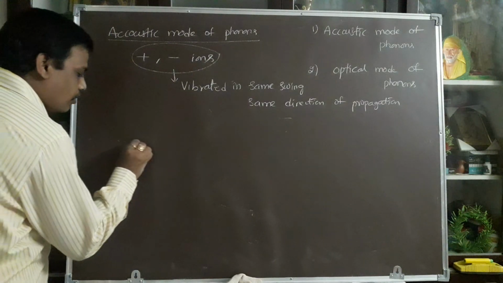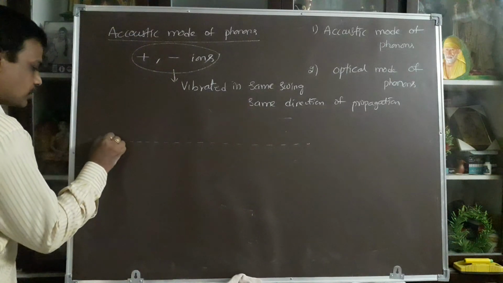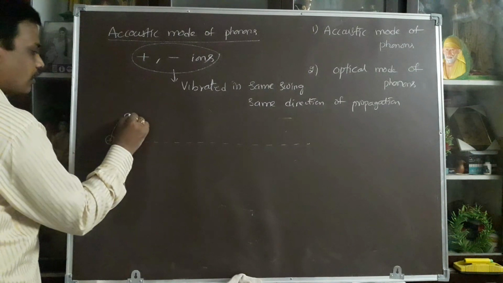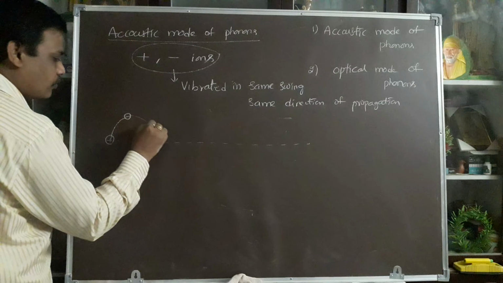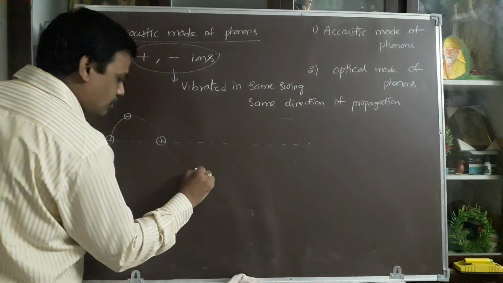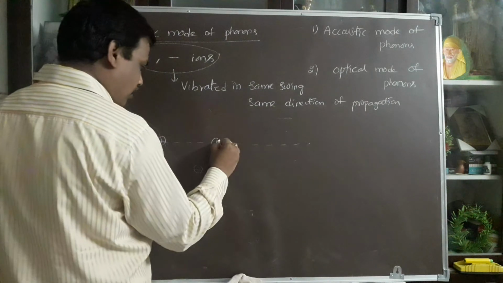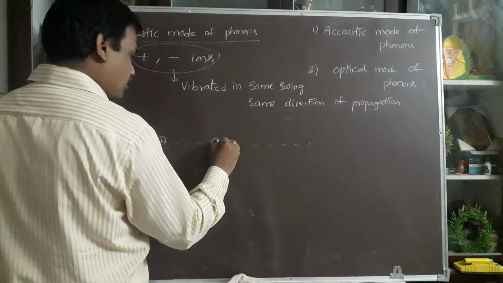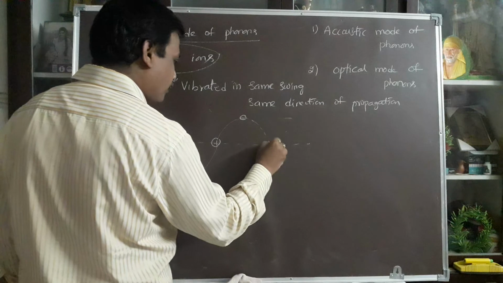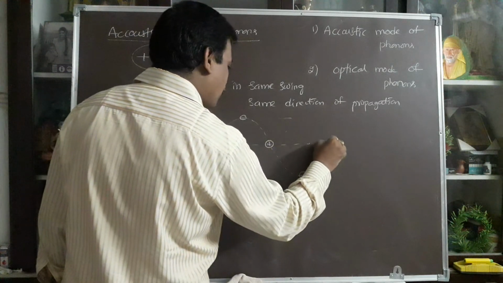This is the propagation direction, the reference line. Here the positive ion vibrates like this, and here the negative goes downward. Here the positive ion goes downward, this negative goes upward, then positive. Take one more wave: negative, downward, positive, downward, negative, upward, positive.